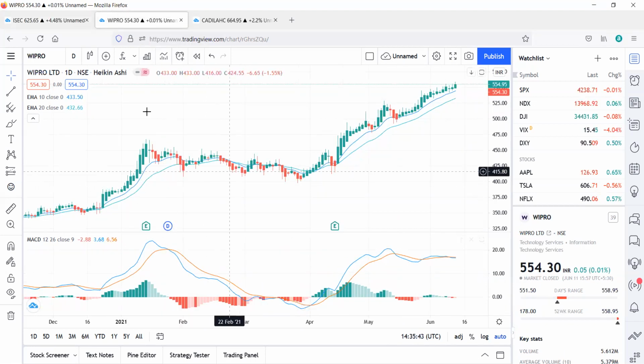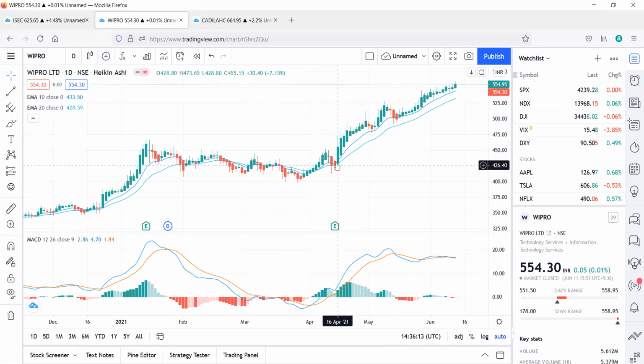So let's see Wipro. Now Wipro, see here, it gave a buy signal. MACD gave a buy signal, but the EMA lines were too close to each other. So as per the rules, we'll not be taking any trade. We'll wait for some time. So here both the EMA lines have moved apart from each other. Now we're going to take a trade.